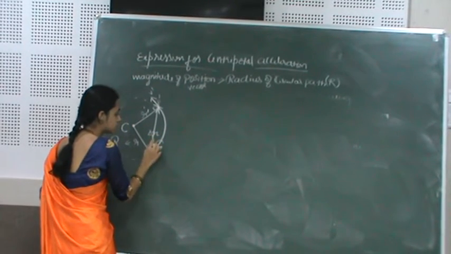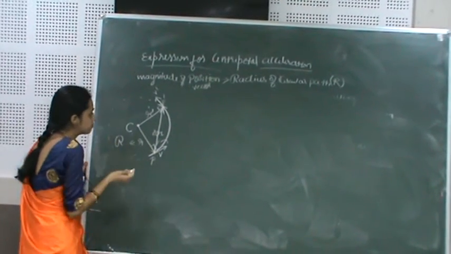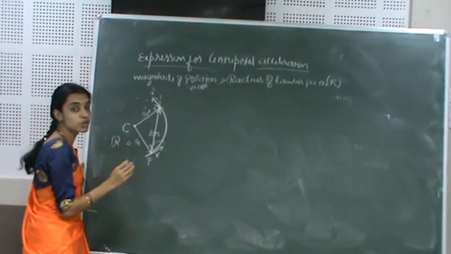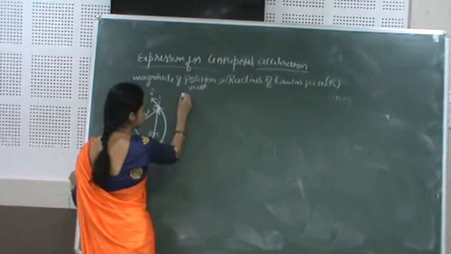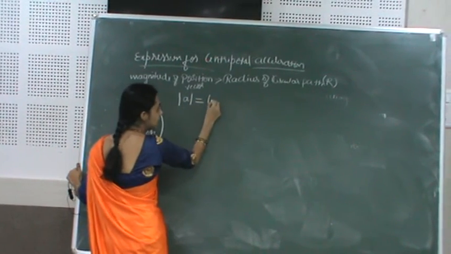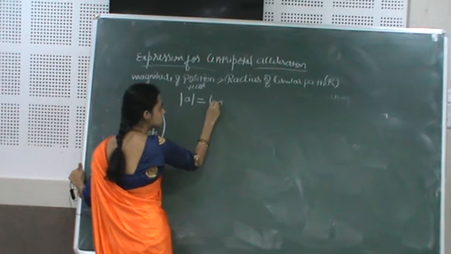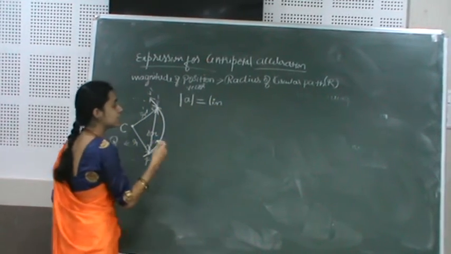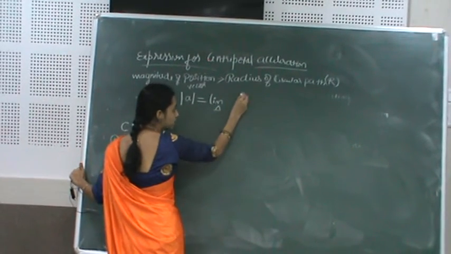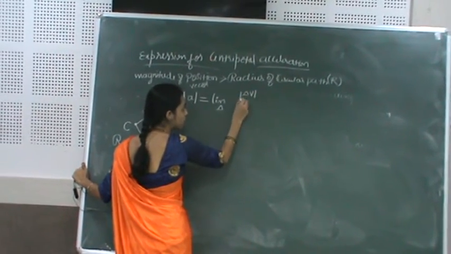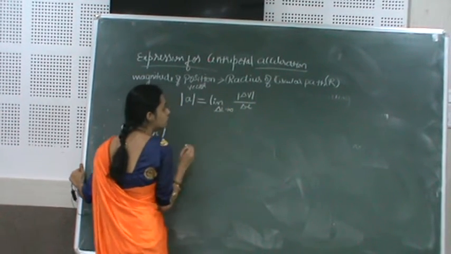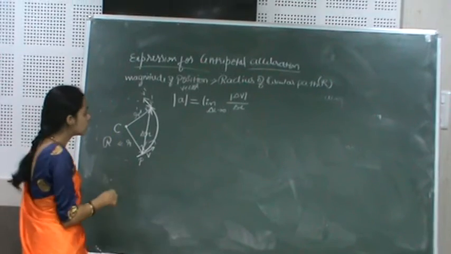delta r. Okay, next, according to the definition of acceleration, here I am going to consider the magnitude of acceleration, nothing but average acceleration. When I apply the limiting concept to the average acceleration, I can write the expression as the limiting value of delta v upon delta t when the time interval approaches 0.